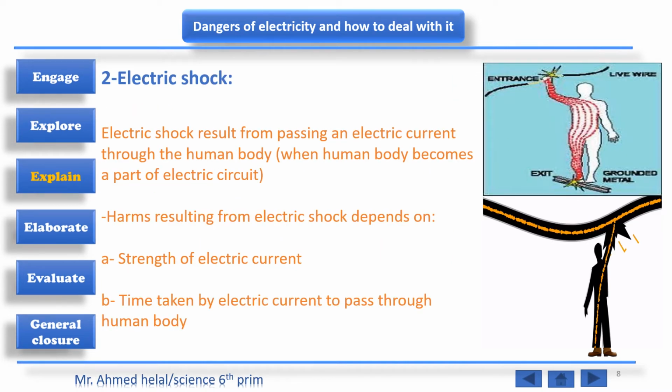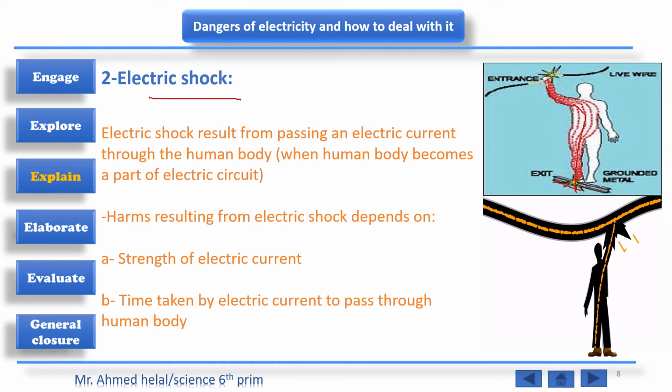The second danger or injury is the electric shock. Electric shock results from passing an electric current through a human body, which then becomes a part of the electric circuit. The harm resulting from electric shock depends on the strength of the electric current. The electric current may be weak, like a battery, or very strong, like that from the power stations, and on the time taken by the electric current to pass through the human body.